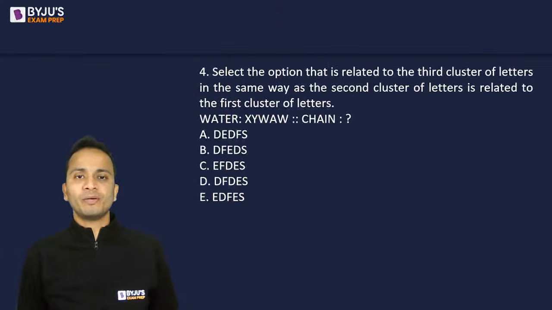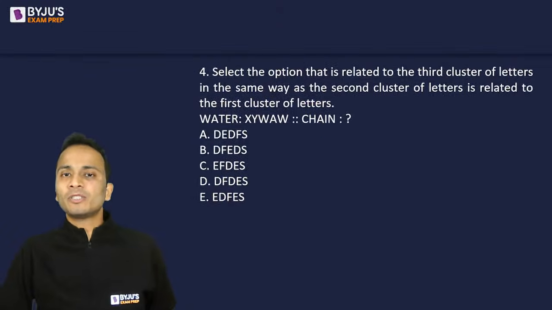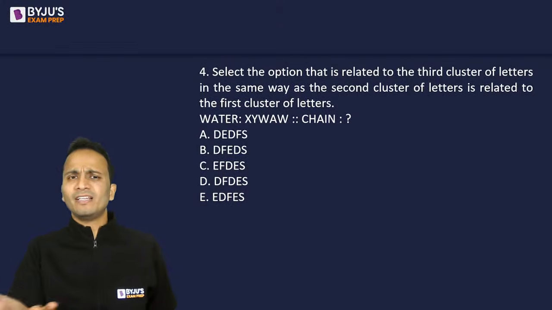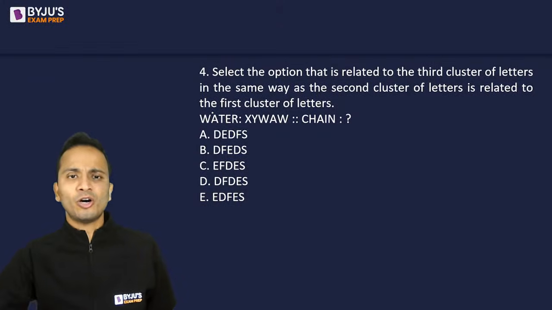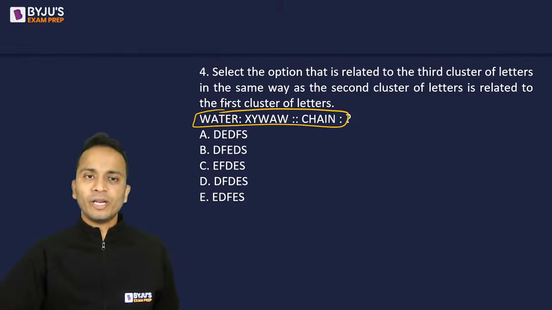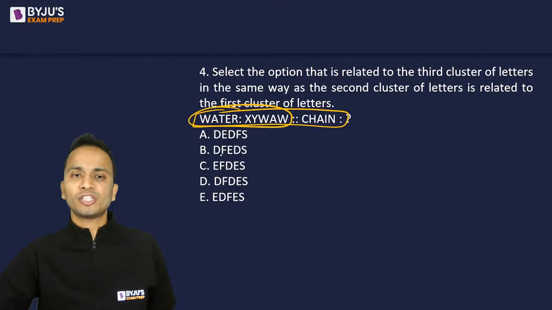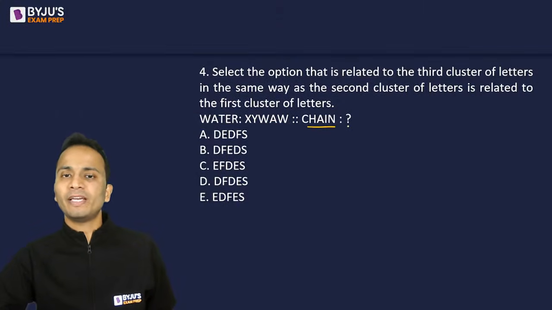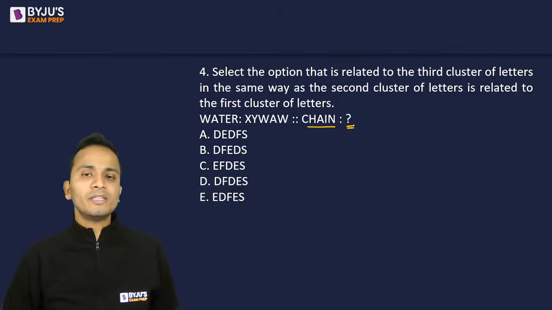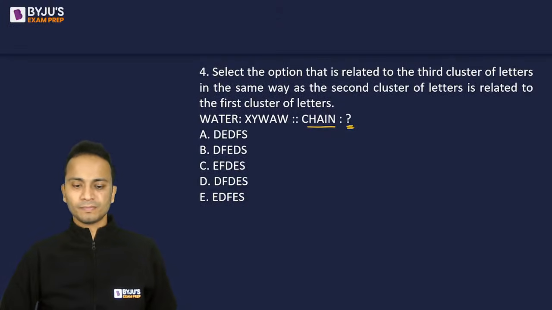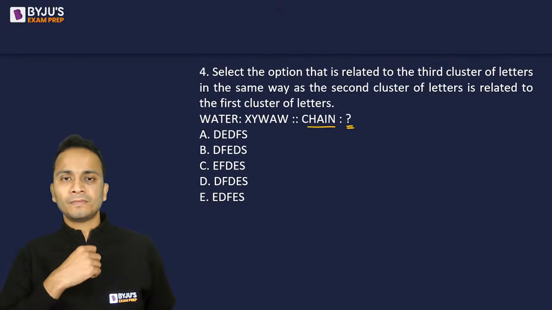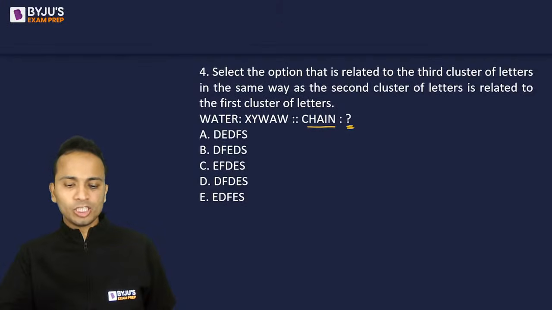Let's move on to question number 4. Question number 4, select the option that is related to the third cluster. Fine. This is the question of coding and decoding. So you just have to understand, find out the relation between the first two set of words, and the same relation will be applied to find out the word that will replace the question mark. So analogies, a very simple analogy question.